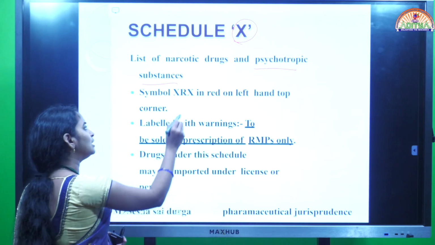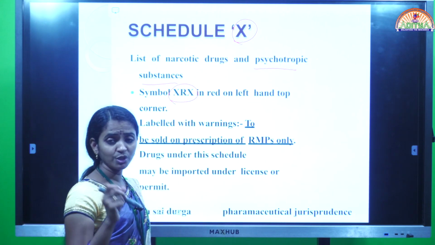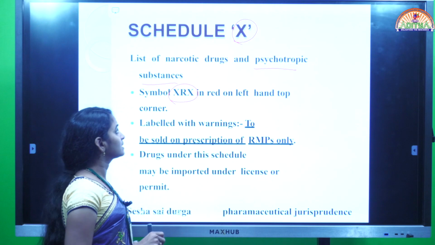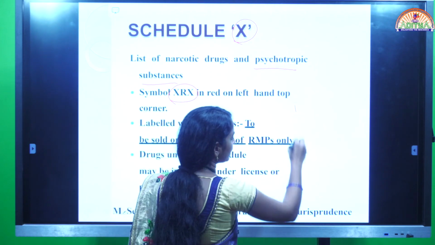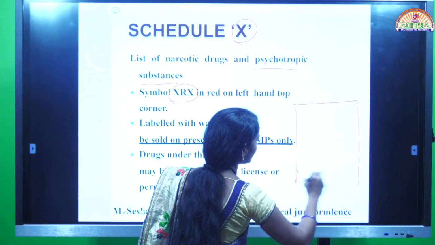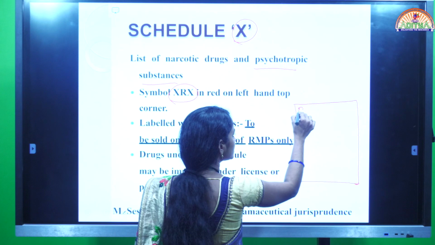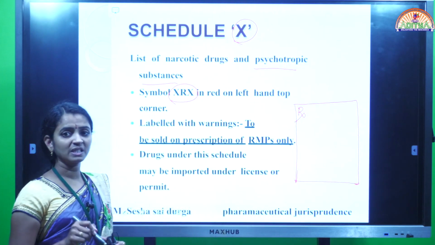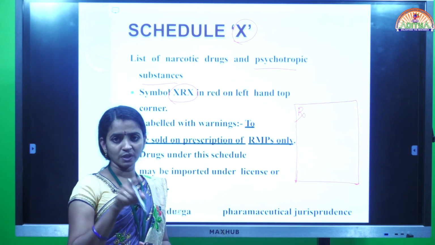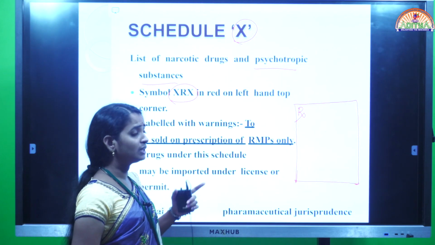So in the labeling of the Schedule X drugs, we should observe a word, that is XRX. Generally for the normal drugs, when you prepare a label, at the left top corner we use the word RX. When you are prescribing some medication, if you see the prescription, the left top corner has the word RX.